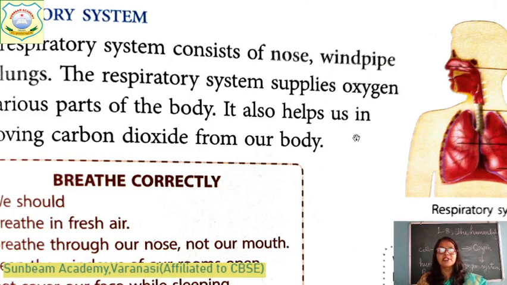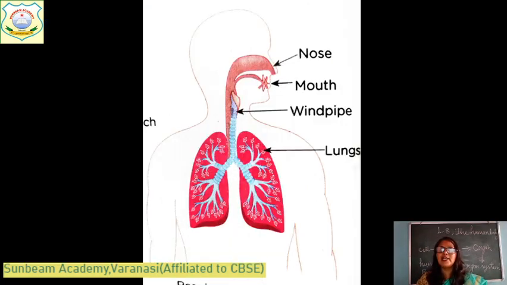It helps us in removing carbon dioxide from our body, which is a toxic, harmful gas that is very necessary to remove from our body. We inhale oxygen, in turn we exhale. Which gas do we breathe out? Carbon dioxide. And what is the process called? It is called breathing.